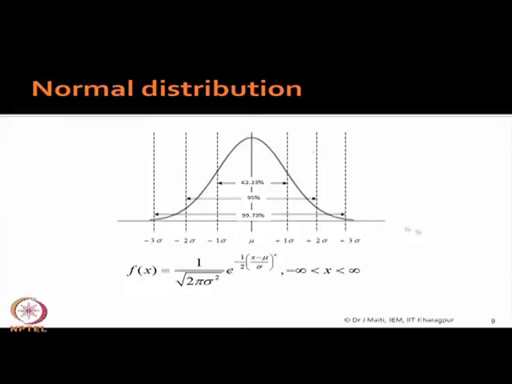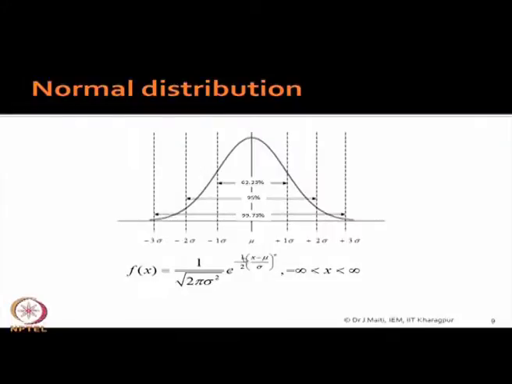This is the normal distribution, it looks like this, and mu is the center point here. It is basically symmetric. So, the maximum number of observations you will find along this level, and it gradually reduces on both sides, and finally, after the 3 sigma level, it becomes almost negligible, close to 0.